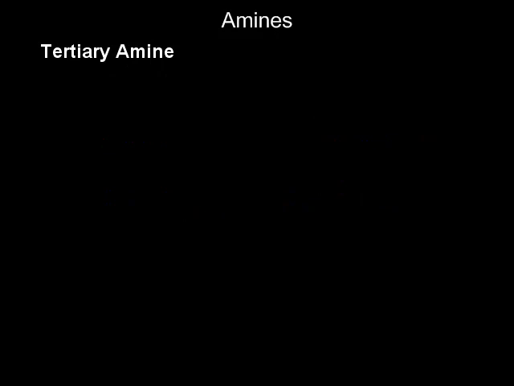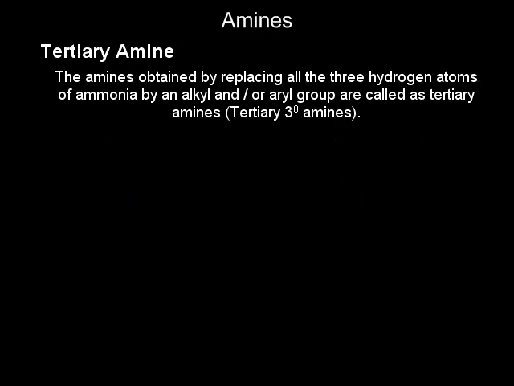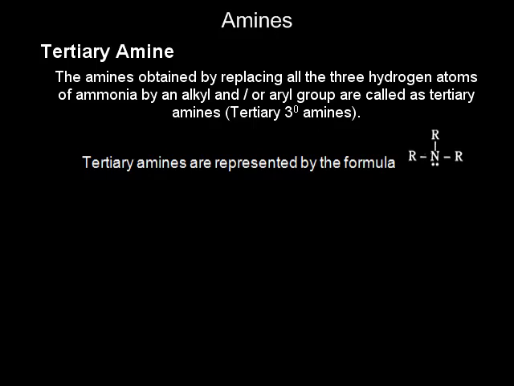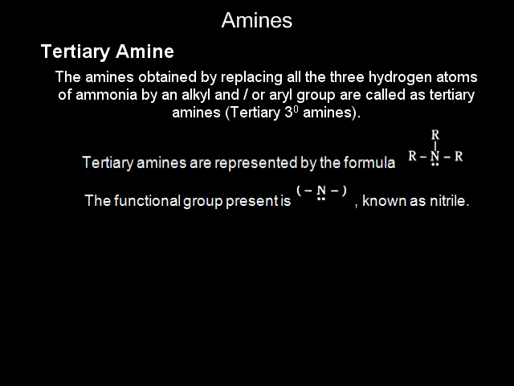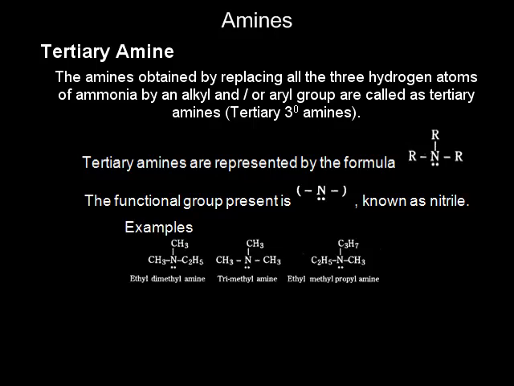Tertiary amine. The amines obtained from ammonia by replacing all the 3 hydrogen atoms by alkyl or aryl groups are called tertiary amines. Tertiary amines are represented by the formula R3N. The functional group is nitrogen with unsatisfied 3 valencies, known as nitrile. Examples: ethyldimethylamine, trimethylamine, ethylmethylpropylamine.